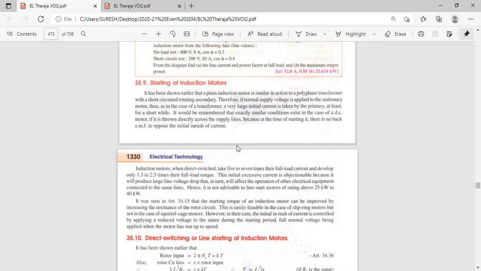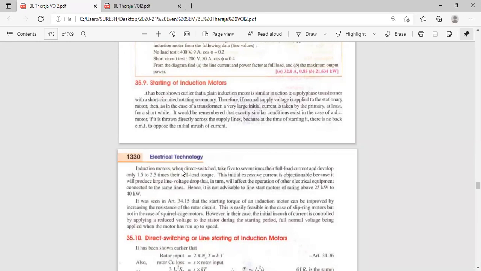This is the concept. For this concept, we'll study. Let us see, induction motor when direct switched. Direct switch means without adding resistance. When speed is 0, direct switched takes 5 to 7 times their full load current. Let us take full load current, rated current, as 10 ampere. 5 to 7 times means 10 ampere into 7, 7 times greater than the rated current. Actually, only less than 10 ampere or maximum 10 ampere is the full load current.